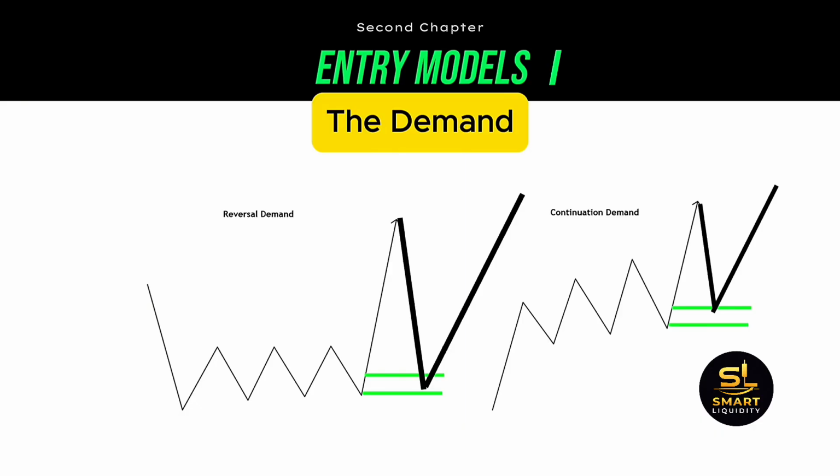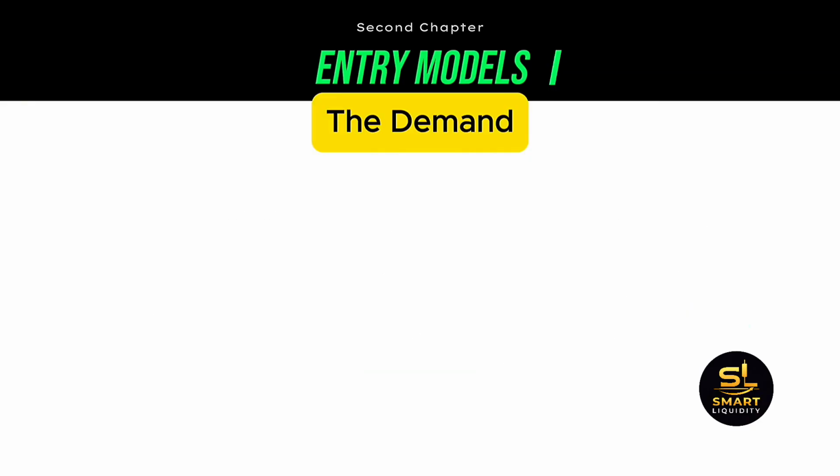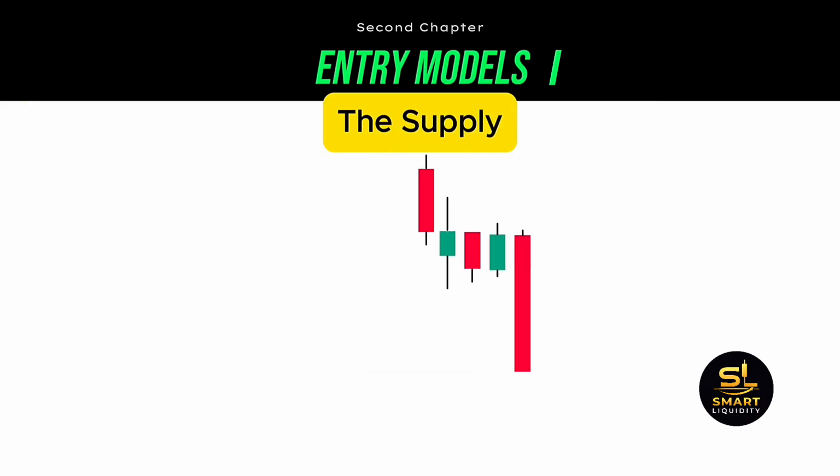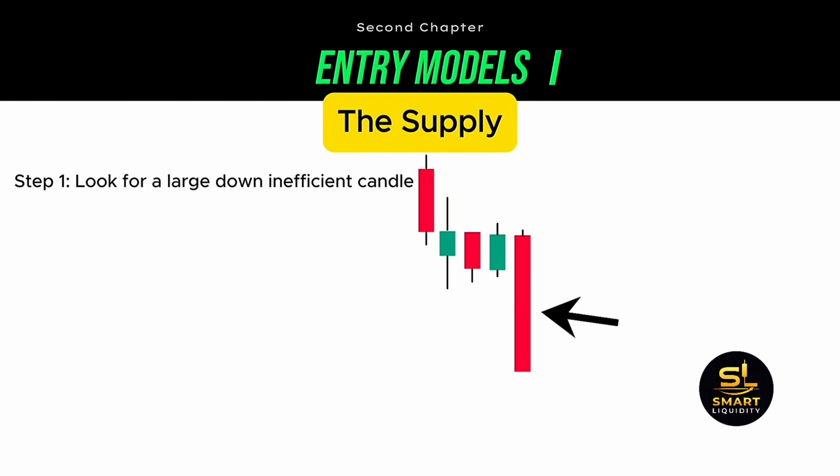We will soon see how to filter the moves in such a way that we can identify high-quality zones. But for now, let's present how to identify the supply and demand zones using candlesticks. Finding and using these supply and demand zones is relatively simple, and it is done by following some steps. The first step is to look for a candle or a small series of candles with large volume that breaks the balance by pushing the price aggressively either to the upside or to the downside. In this certain scenario, this move is to the downside.